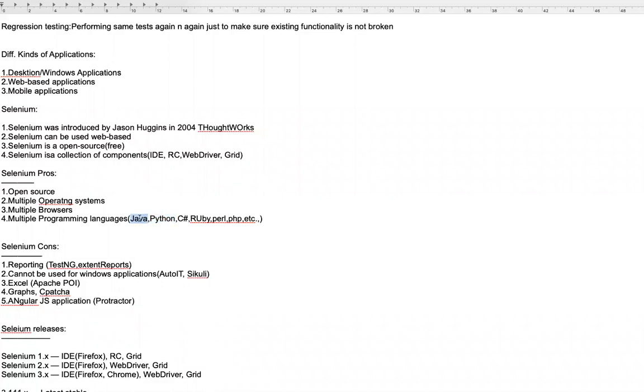But Java is already established. So when someone is talking about Selenium, they mostly automate using Java. But still, you can learn any other language and still use Selenium to automate your application. But in this course we'll mainly focus on Java.